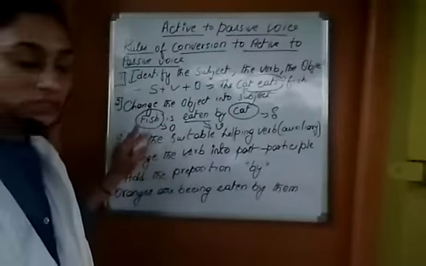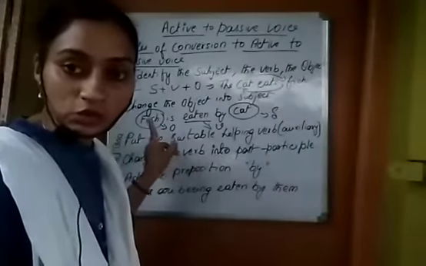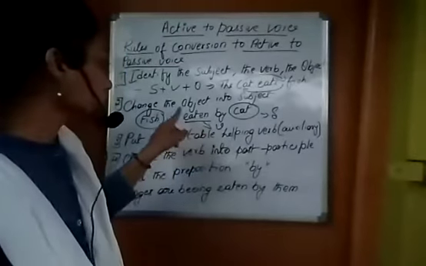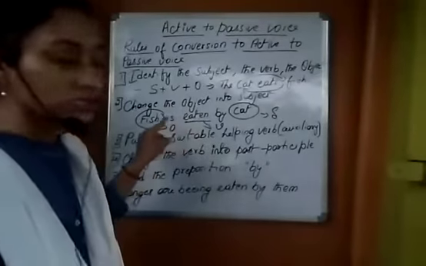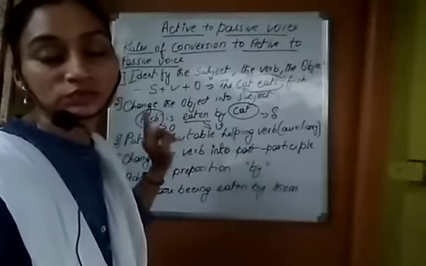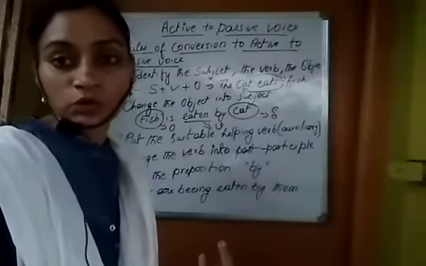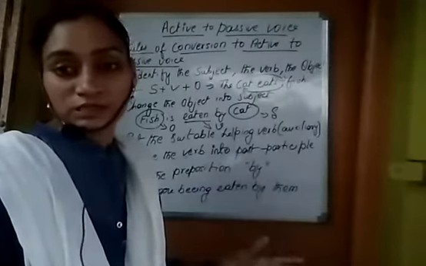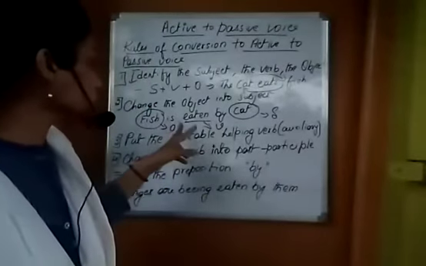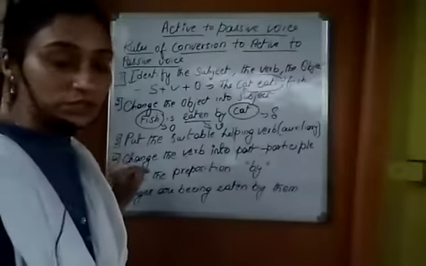Now, which is the object here? This is fish, the object. Is is the auxiliary verb. Eaten is the verb. So whenever you use any verb, you need a helping verb. Helping verb is nothing but auxiliary verb. Like is, the past tense of is, was, and be. These are the helping verbs. So fish is eaten by the cat. Cat is the subject here.